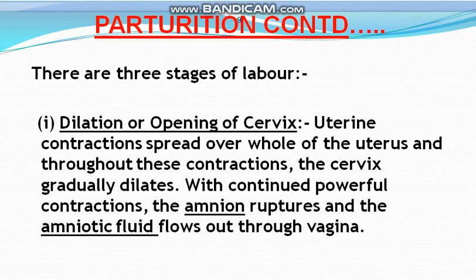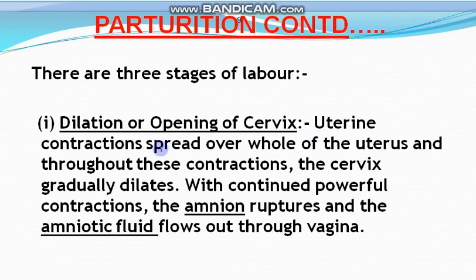And now the actual process of parturition, when labor pain starts, can be divided into 3 stages. We can say the process of parturition after uterine contraction can be divided into 3 stages. The first stage is dilation or opening of the cervix.